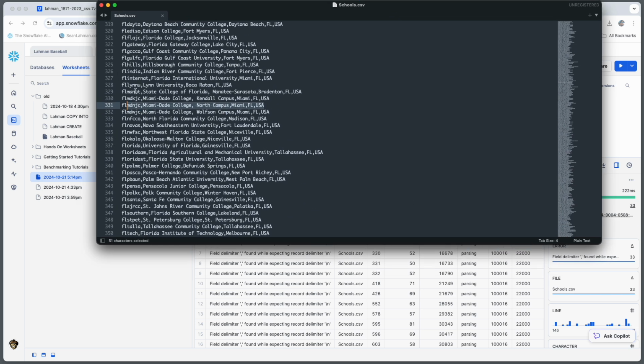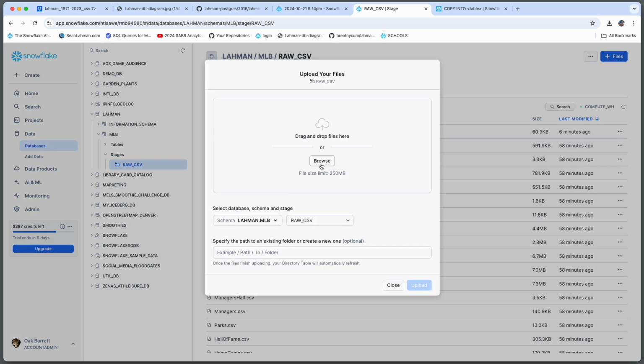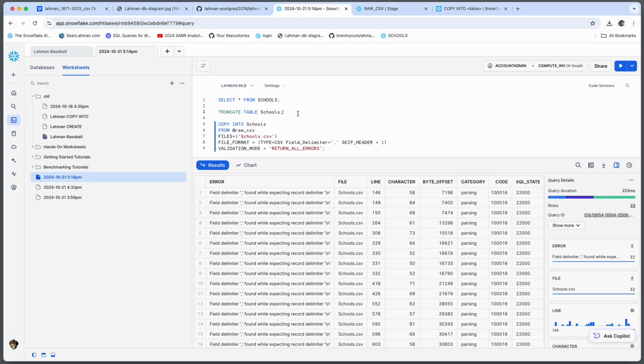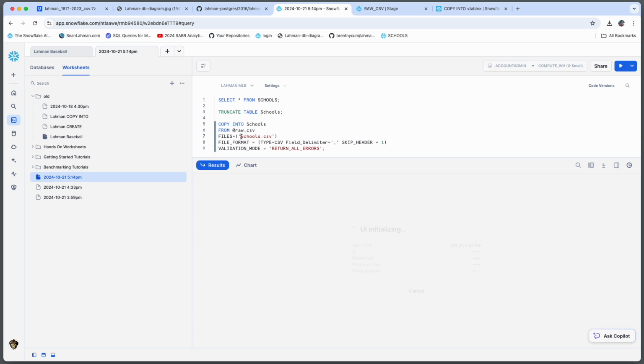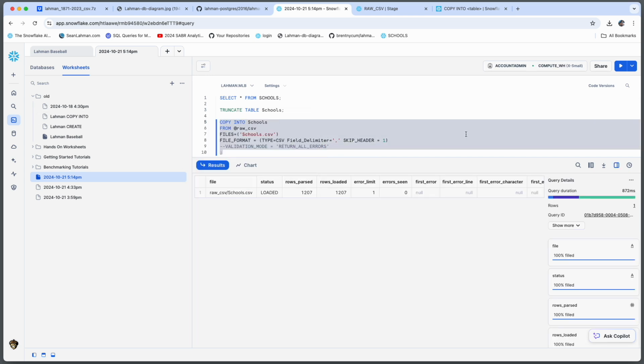So going line by line in the school's file, we'll fix these errors. Again, not the ideal way to do it with production data, but for the sake of this demo set, this will get us by for now so we get to querying the data. So we'll make the adjustments to the flat file, re-upload it to the stage, and run this yet again. Running our copy command again with the validation mode turned on returns 0 rows, which is success in this sense because all it was doing was returning the bad rows. So now we could comment out that line and load the data into the table.